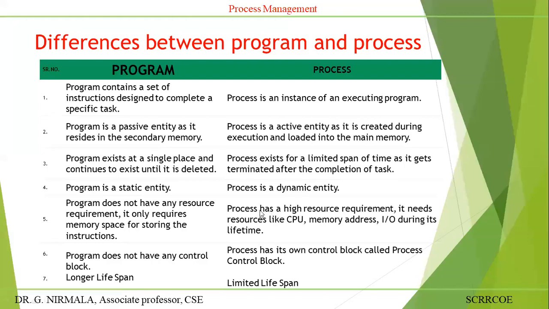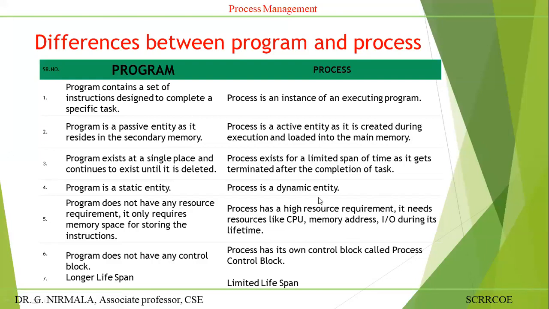But in case of a process, it has a high resource requirement. It needs resources like CPU, memory address, IO during its lifetime. Means while executing the process, it needs various resources: CPU to execute, memory address to place it into the main memory, IO input output values supplied during its execution, during its lifetime. These are the resources that are required. All IO devices, input output devices.